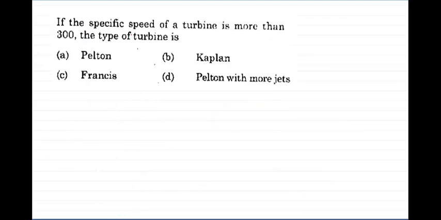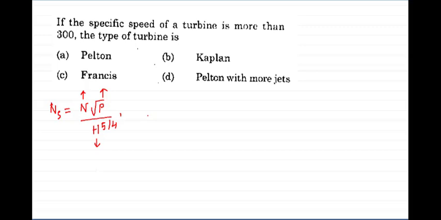Next question. If the specific speed of a turbine is more than 300, the type of turbine is. We know the formula of specific speed: Ns equals N into root over P divided by H to the power 5 by 4, where N is the speed of the turbine, P is the power output of the turbine, and H is the head of the turbine.